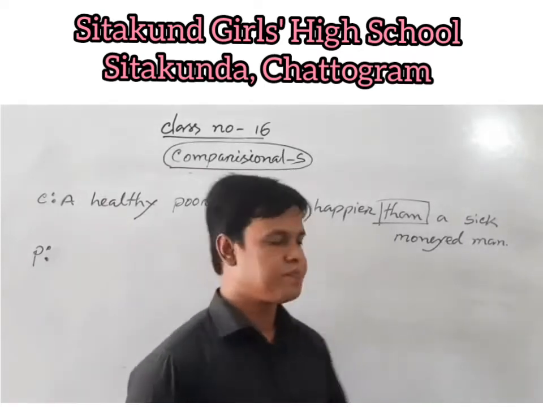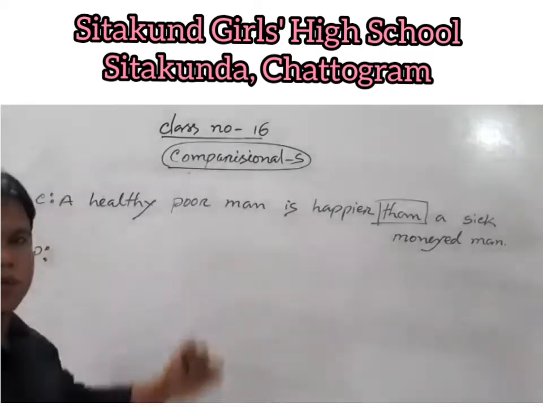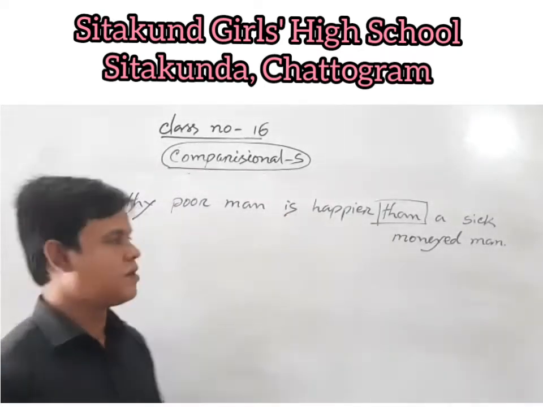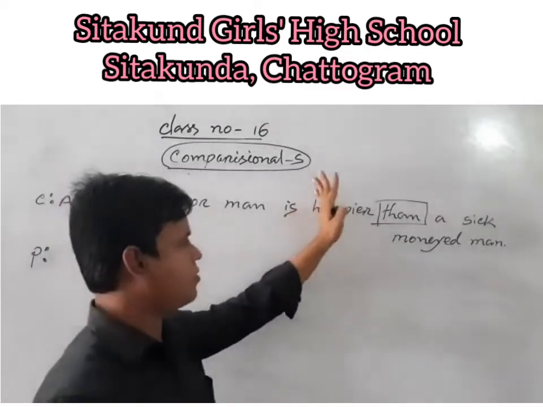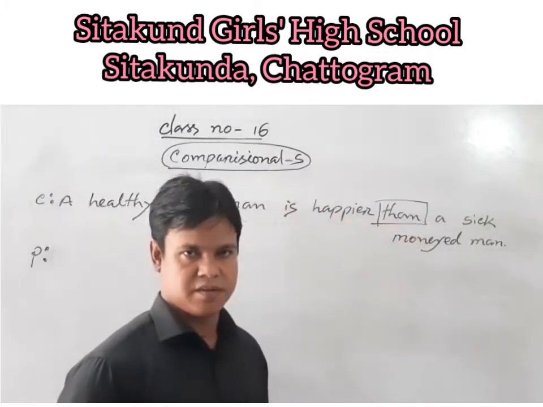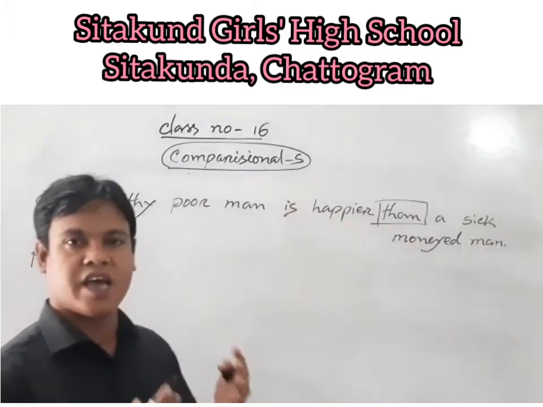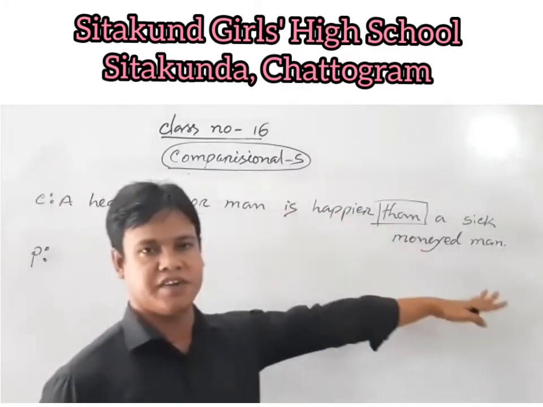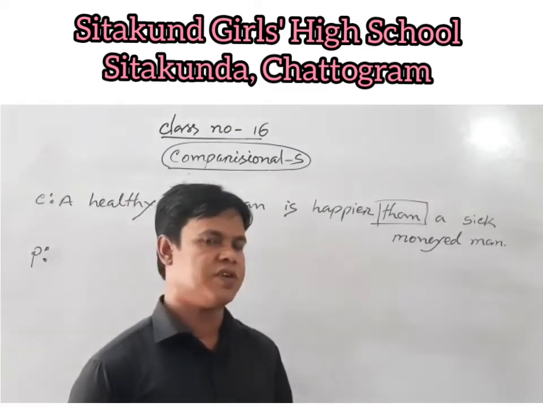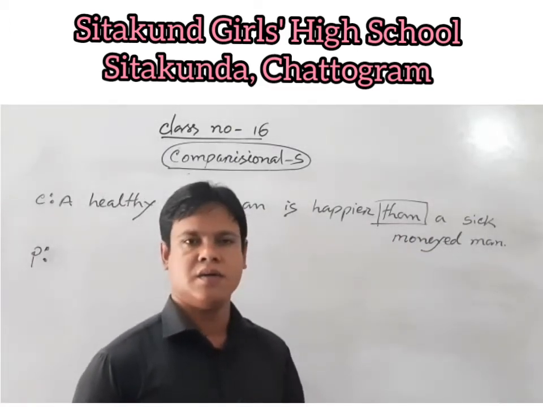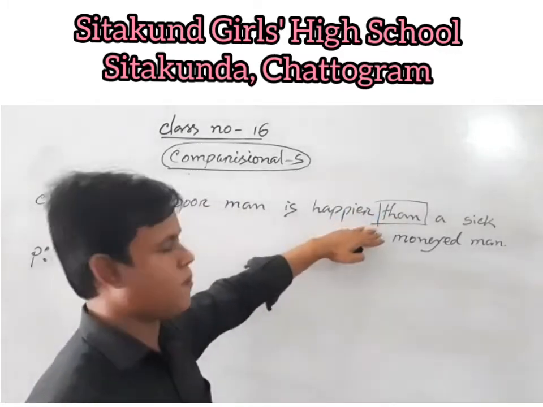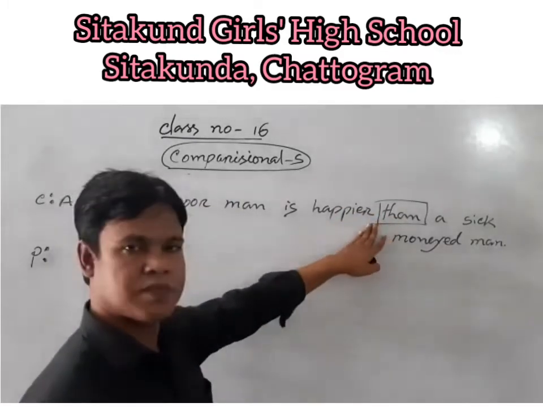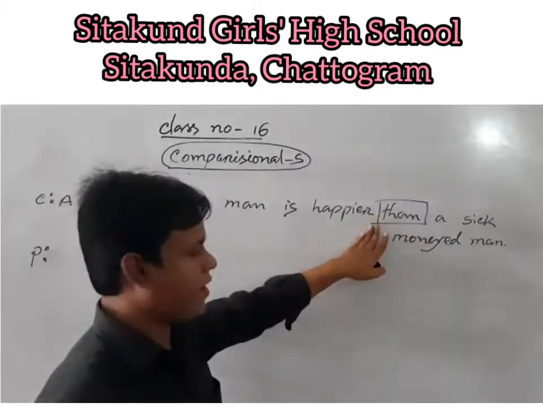Dear students, there is an example of a comparative sentence. A healthy poor man is happier than a sick moneyed man. We are looking, there is only "than."